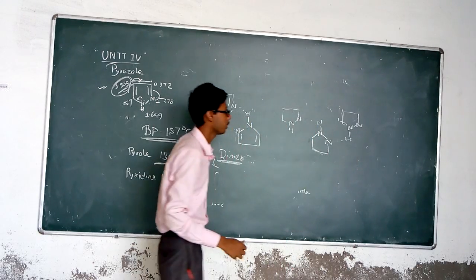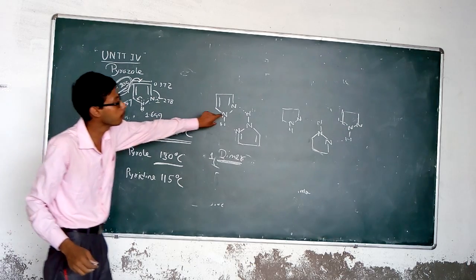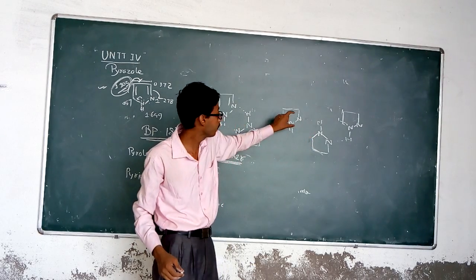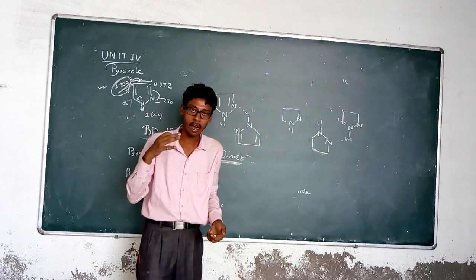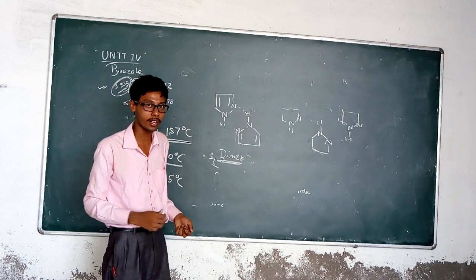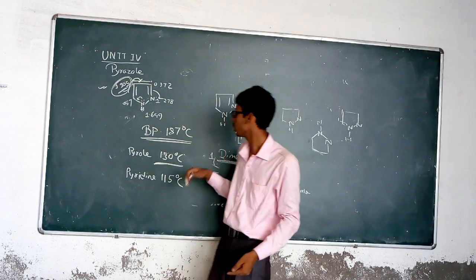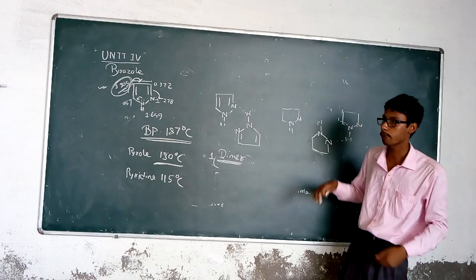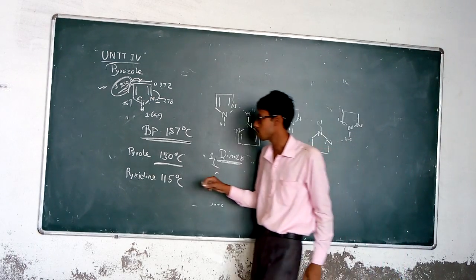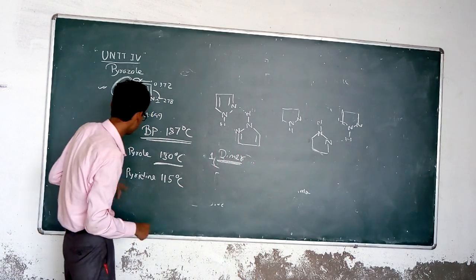So like that, it may be produced in the cyclic or dimer form. It may be produced in the trimer form as a linear form. Due to the hydrogen bonding, its boiling point is higher, and hydrogen bonding is responsible for the boiling point, because so much energy is required for breaking the intermolecular hydrogen bonding, which is absent in the case of pyrrole.